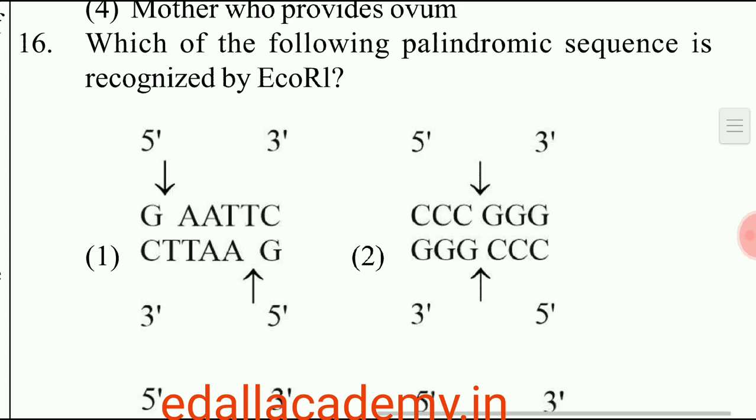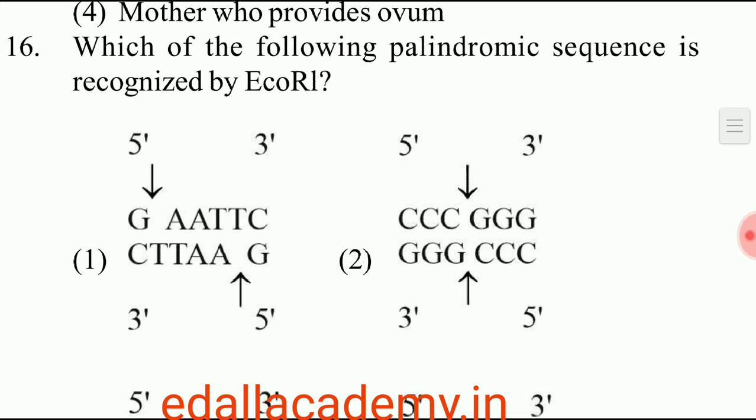Question number 16. Which of the following palindromic sequence is recognized by EcoRI? So palindromic sequence means reading towards 5 to 3 end and towards 3 to 5 direction, the same genetic code has to be coded. See the option 1, GAATTC towards 5 to 3 direction, same like just opposite towards 3 to 5 direction, CTTAAG. So the correct option for this question is option 1.